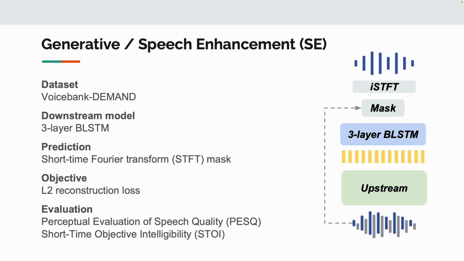A 3-layer BiLSTM is used as our downstream model, and the model is trained to predict the signal mask for the clean speech. We minimize the L2 distance to the ideal mask and evaluate the speech quality by PESQ and STOI. Let's see our benchmarking results.